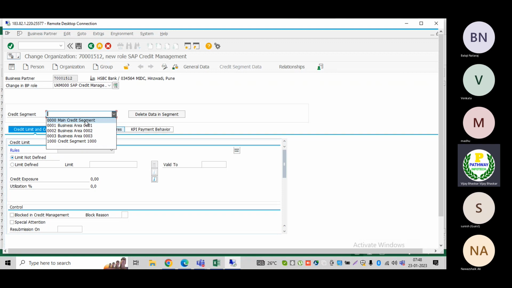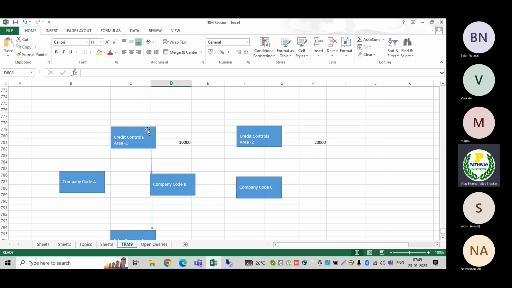Instead of the credit control area, SAP has provided the credit segment. Depending on your business requirement, whichever credit segment is applicable, we need to select that one. I will explain it shortly. The credit segment is the top node for the credit control area relationship. Understand the relationship, credit segment.